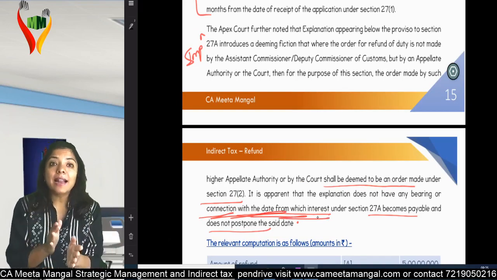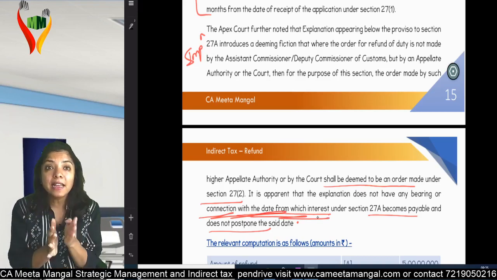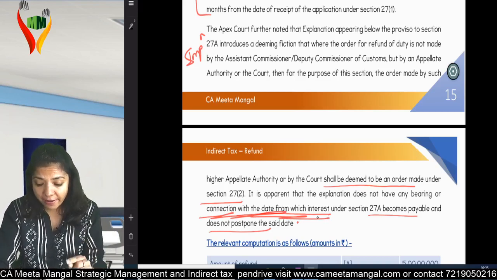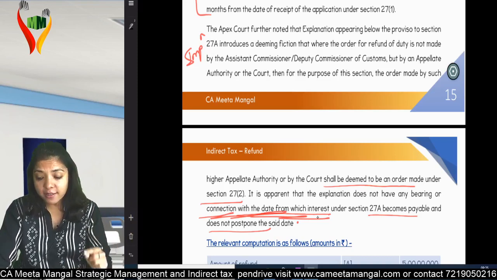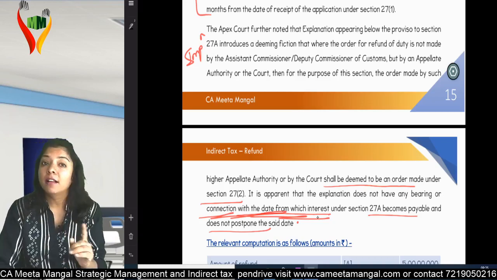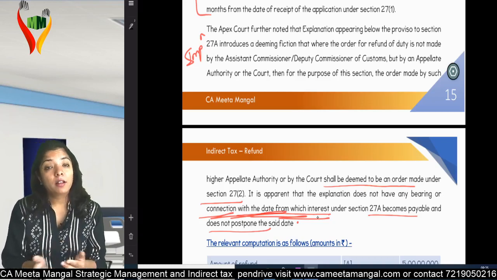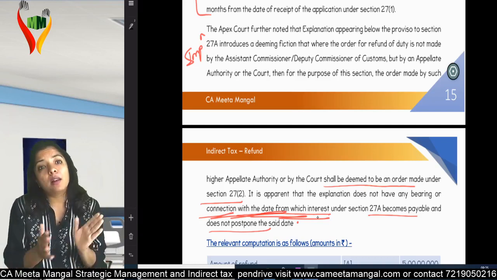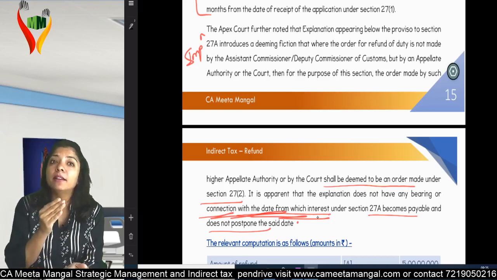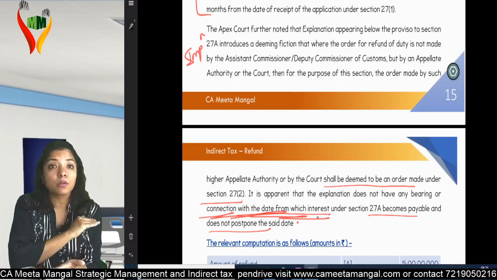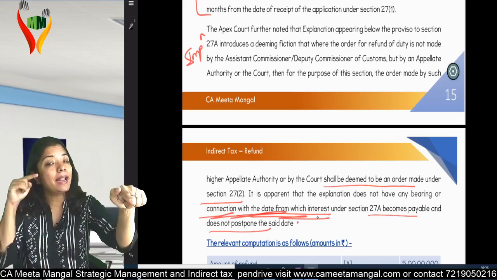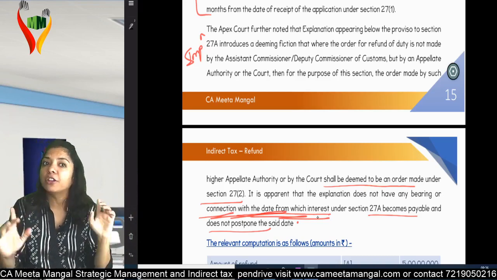The problem over here is that the deeming section has not spoken anything about the period of interest. It is apparent that the explanation does not have any bearing or connection with the date from which interest under Section 27A becomes payable, and does not postpone the said date. They have not spoken about the date at all. So if it's not spoken, I'll go back to square one, and square one says: have I made an application? Yes. Have you given me the refund within 3 months? No. So from the day the 3 months expire, from the next day till the actual date when I get the refund, I am eligible for interest.